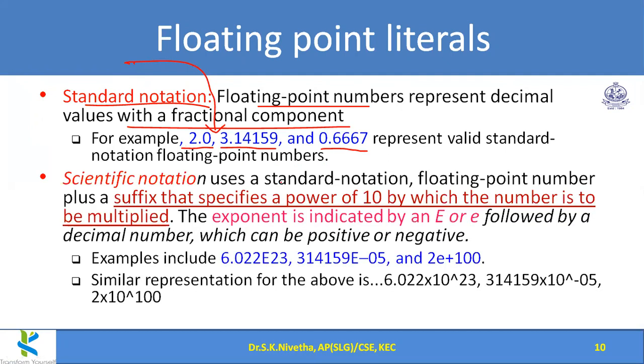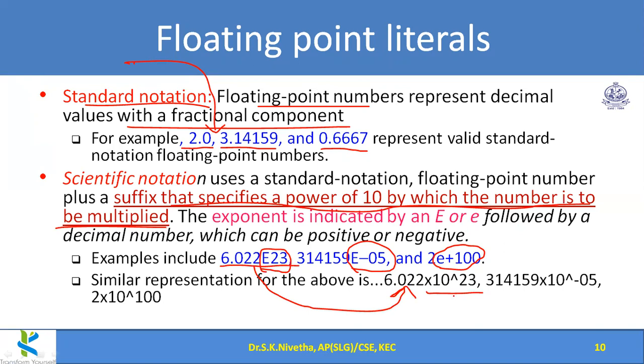Scientific notation means with an exponent. With E23, with an exponent, I can represent any number. This E represents the exponent, and it specifies a power of 10 by which the number is to be multiplied. So 6.022 E23 means 6.022 into 10 to the power 23. That is the meaning here.